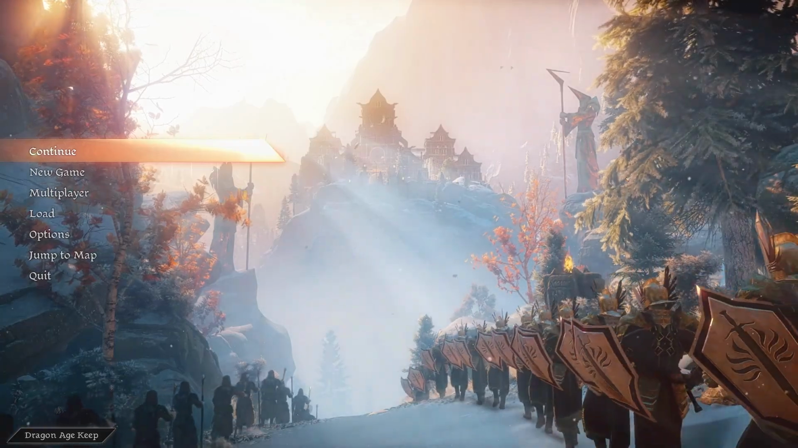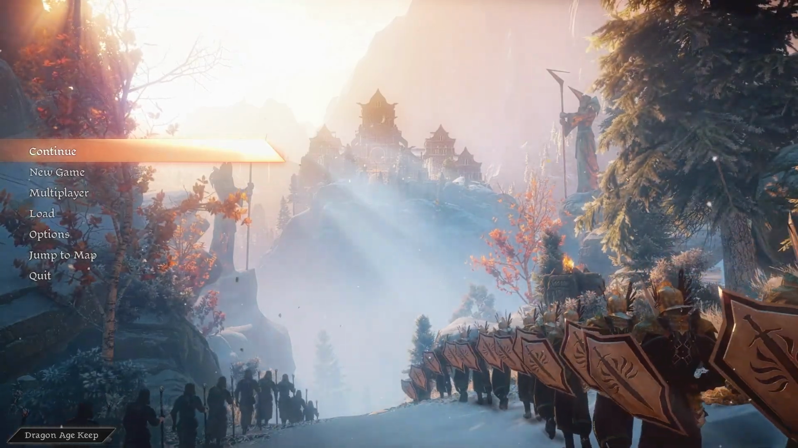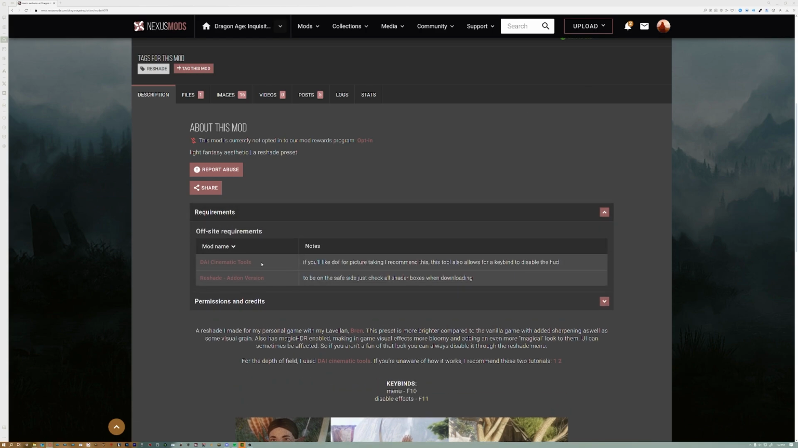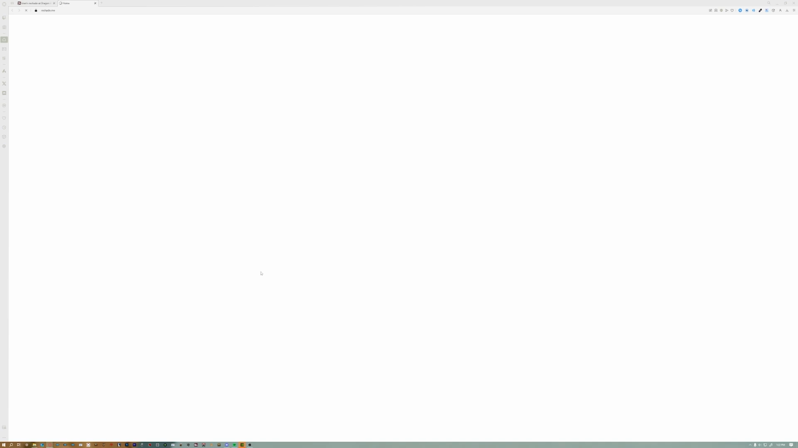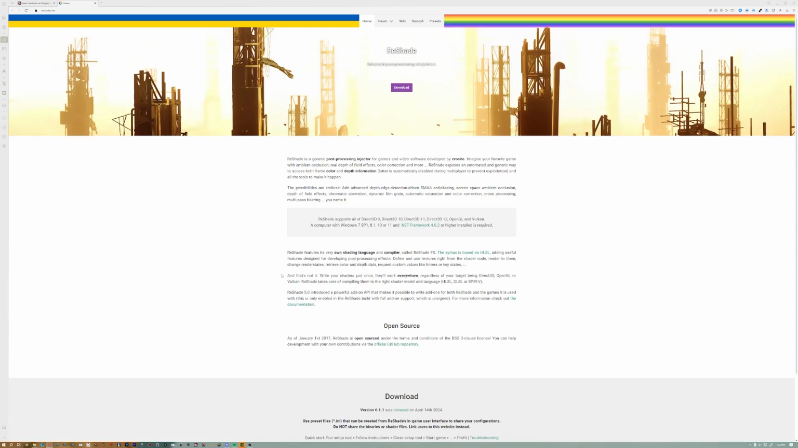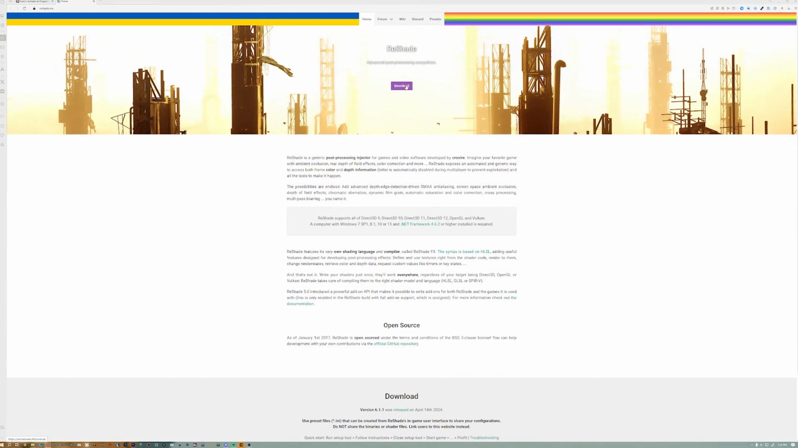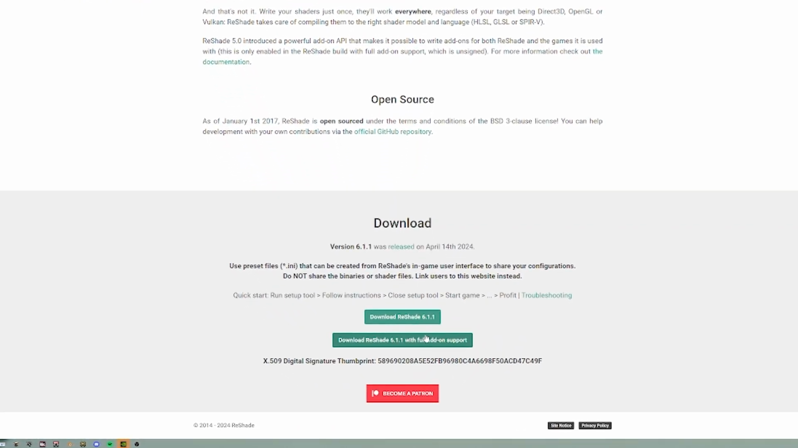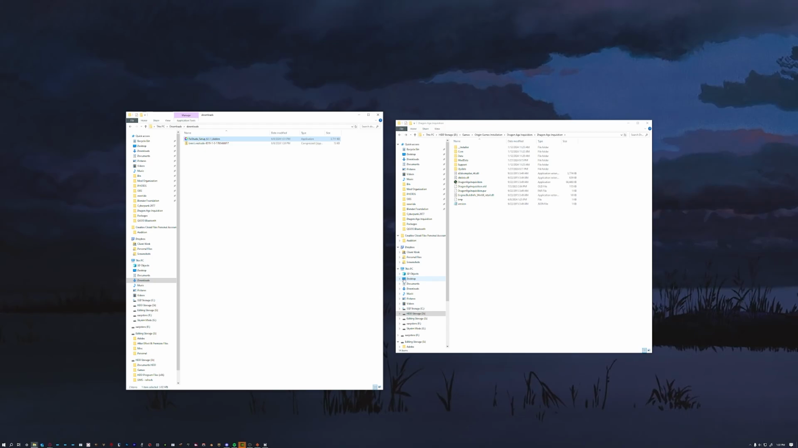Okay, so this is a tutorial on how to install my Reshade. So go into requirements, you're going to click on the Reshade add-on version. It's going to take you to the Reshade page and you're going to scroll down. You're not going to press that purple download button. You're going to scroll down and download the Reshade 1.1 with full add-on support. And then you're going to install it.